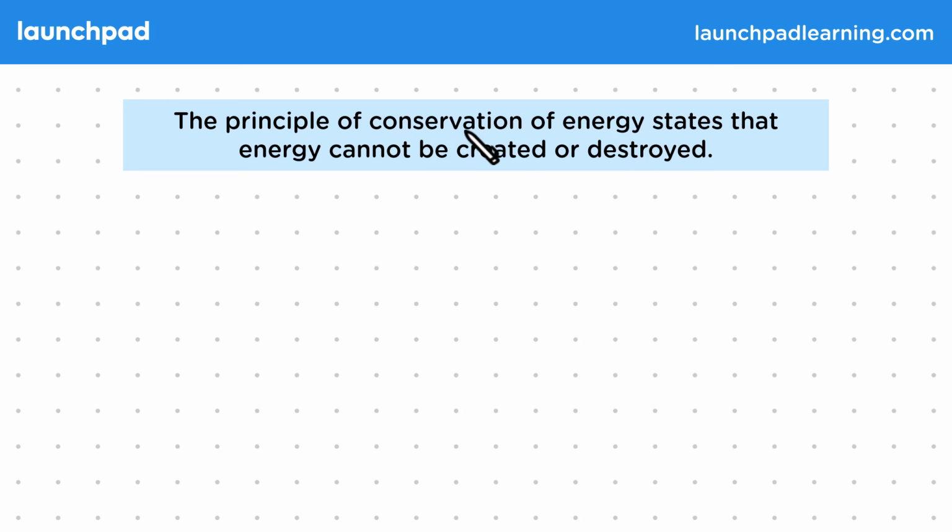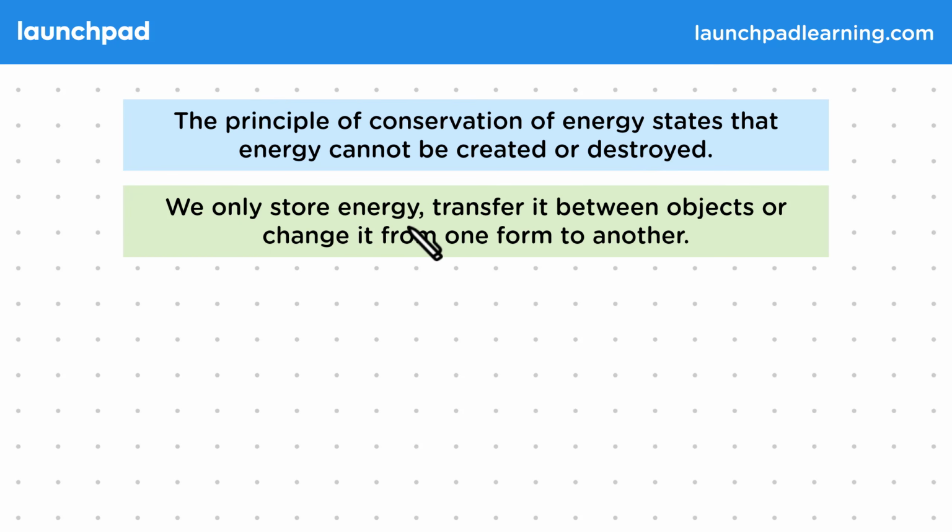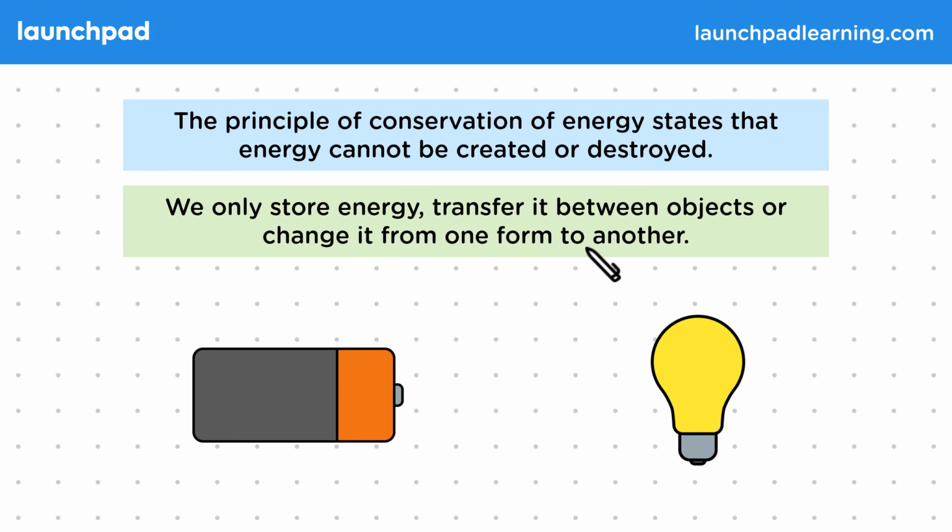The principle of conservation of energy states that energy cannot be created or destroyed. We only store energy, transfer it between objects, or change it from one form to another. For example, energy is transferred between a battery and a bulb.